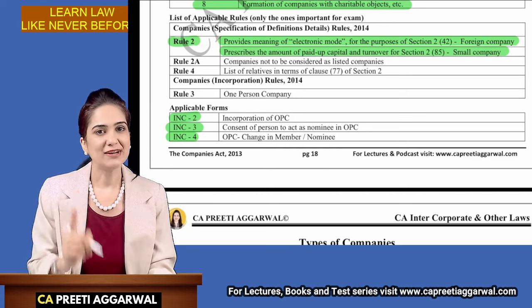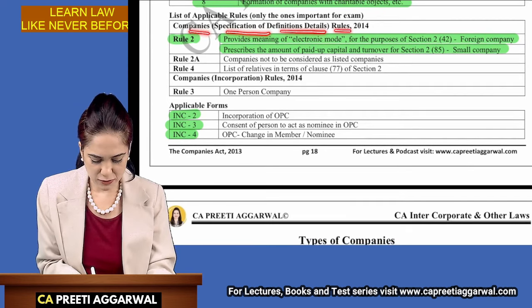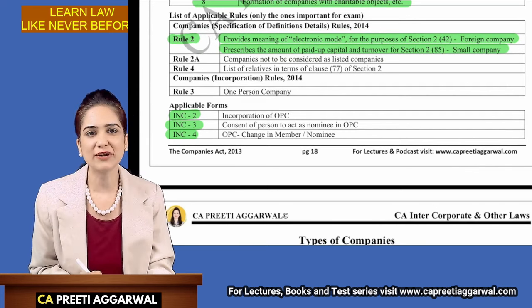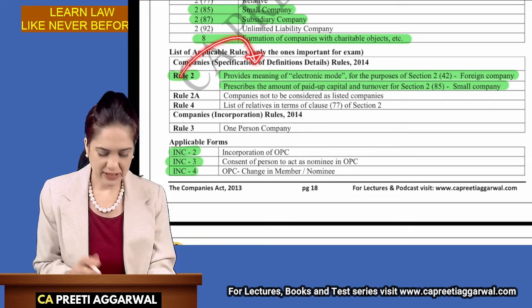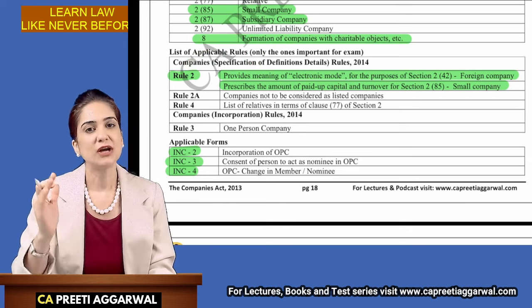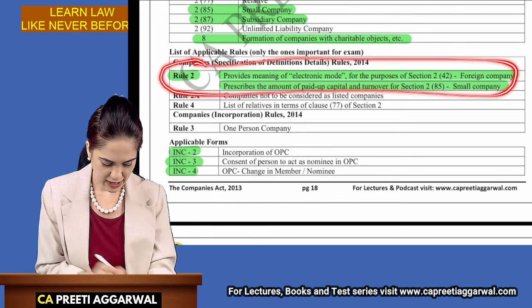Also, you need to write Rule 2 of Companies (Specification of Definition Details) Rules, 2014. So don't just write Rule 2 in the exam. Also write Rule 2 of the Companies (Specification of Definition Details) Rules, 2014. So if you are not able to remember anything, at least memorize this and go.